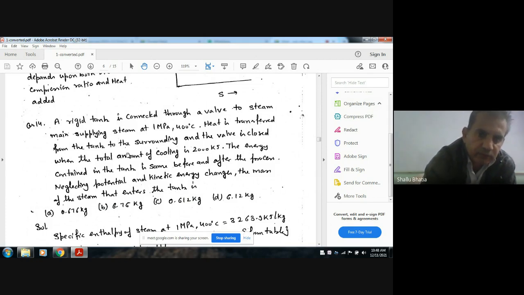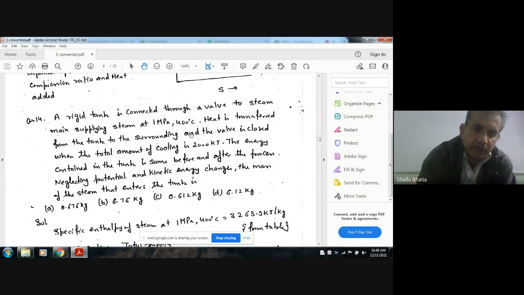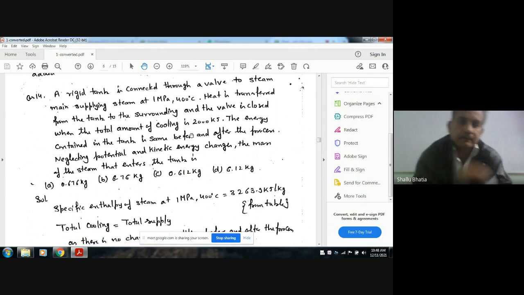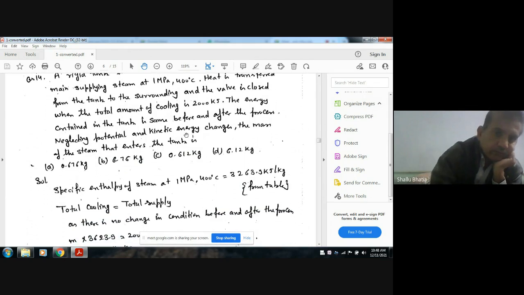So that tank is losing energy, 2000 kilojoules, and energy is being supplied through the valve by steam that is at 1 MPa, 400 Celsius. It is also given that the energy of the tank remains the same before and after the process, after supplying and before supplying. So from the steam table, which is given, initially at 1 MPa and 400 degrees Celsius.